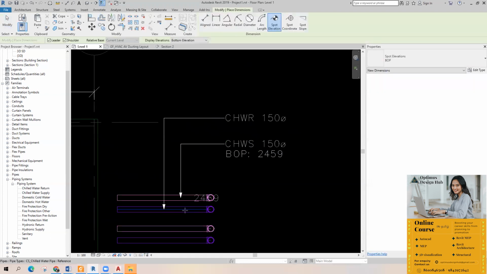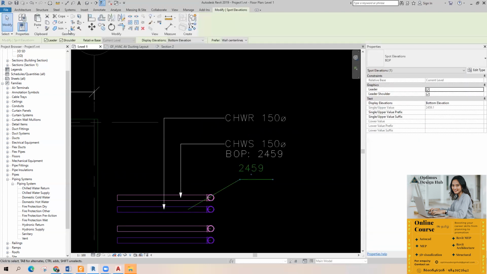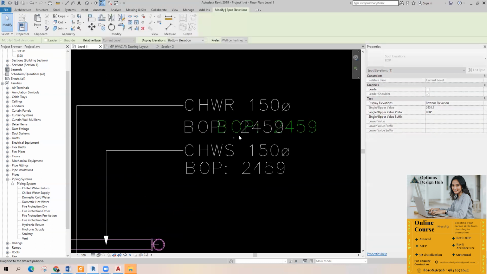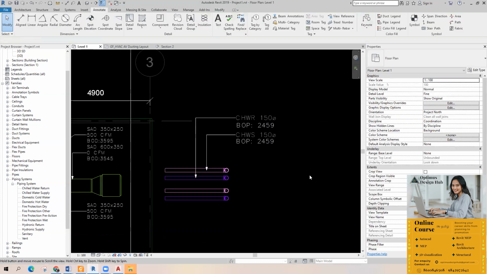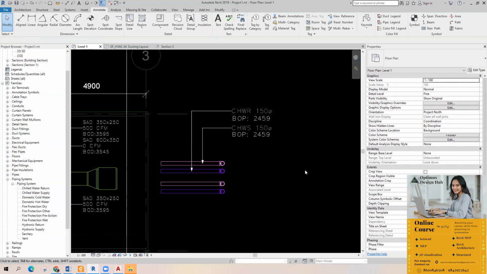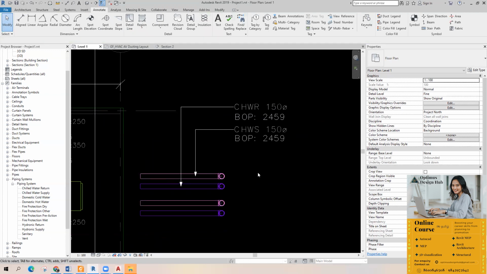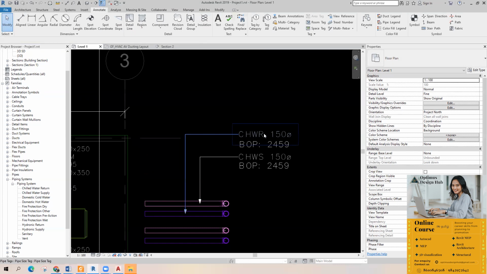Okay, similar. Bottom elevation, just pick this, uncheck it, click it, and place somewhere here. And provide us. Okay, this is one option. Okay, there is also another option.